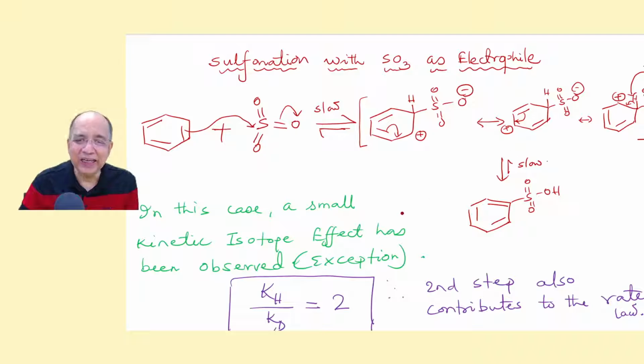Therefore, changing benzene to deuterated benzene reduces the rate by twofold, to half. Or benzene reacts 2 times faster than deuterated benzene. Remember, sulfonation is the only SEAr reaction in benzene which shows a very small kinetic isotope effect. Not nitration, not alkylation, acylation or halogenation. In no such reaction do you find this kinetic isotope effect except sulfonation.